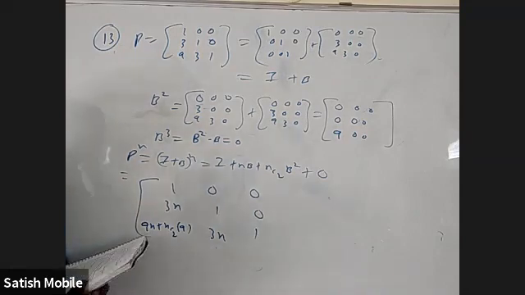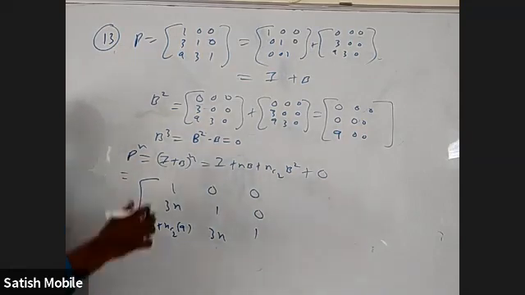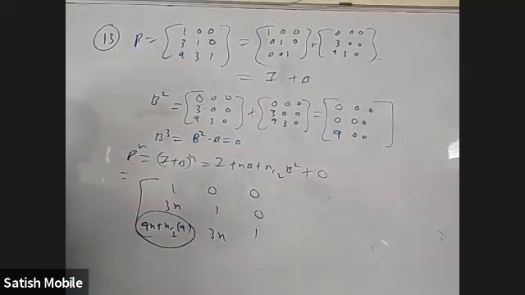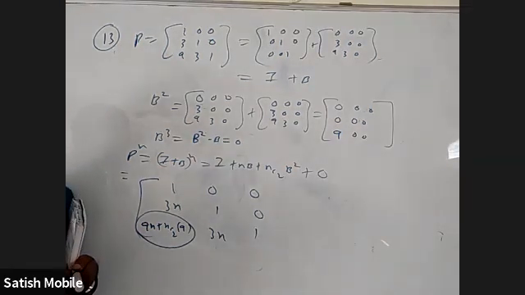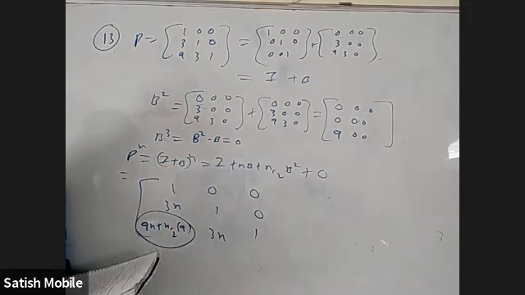In the 13th question, it's a little difficult to tell this part, isn't it? This part is not so easy, even if you find the pattern, because at least you have to find P cube, P power 4 also you have to find. Just by looking at three numbers, you cannot always tell the pattern. Directly you'll find P power 5: you find P square, P cube and multiply. Okay, anyway, it's okay.